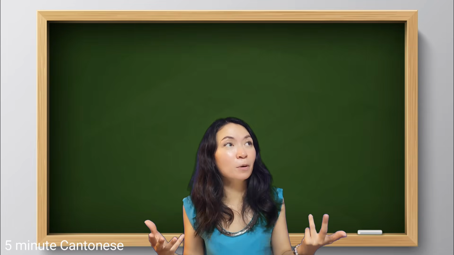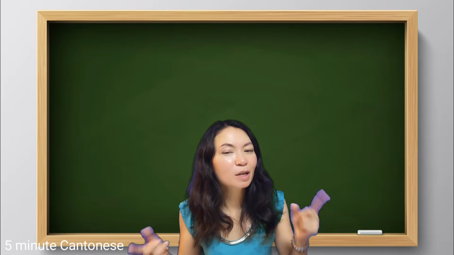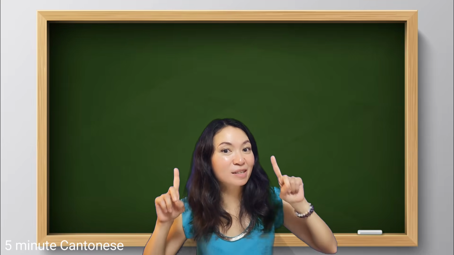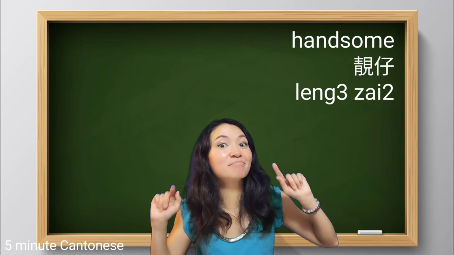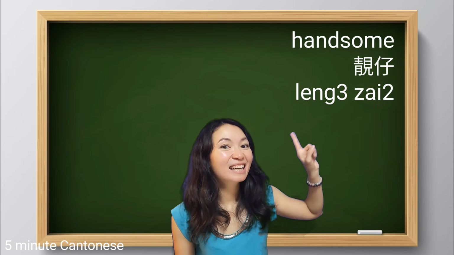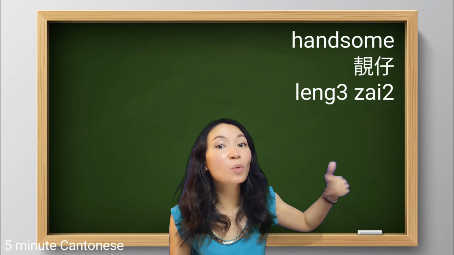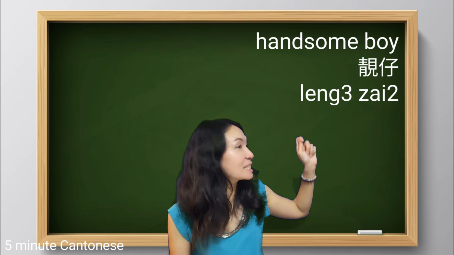Okay, for example, if I want to say Paul is a handsome boy, first of all, remember how to say handsome in Cantonese? Yes, 靚仔. So the term 靚仔 already means handsome boy.